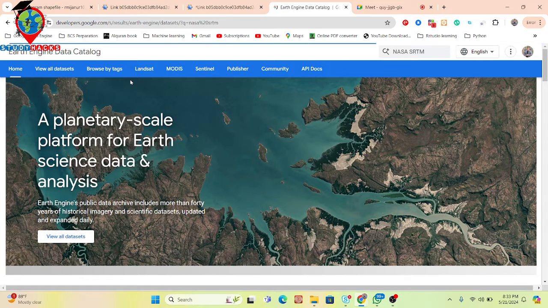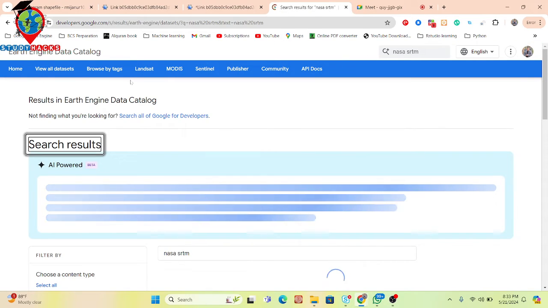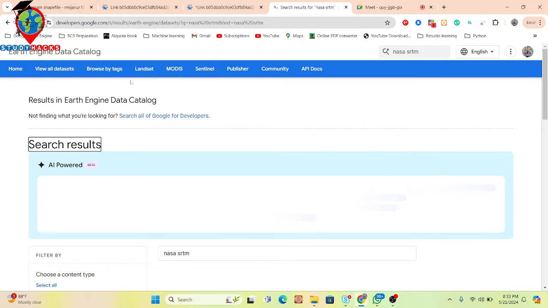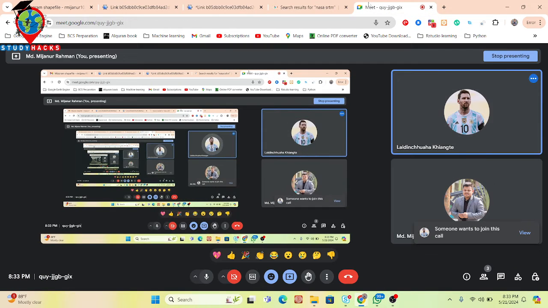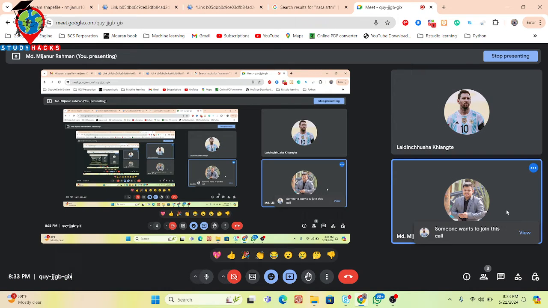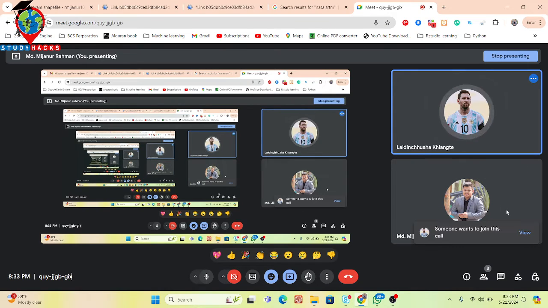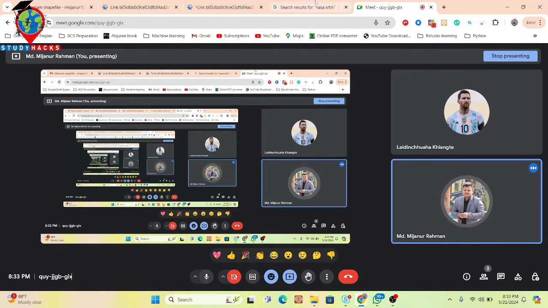I need to use two screens, a double screen. So if you can accept in Google Meet, I will go for the companion mode. Okay, no problem. Wait, let me try it again.